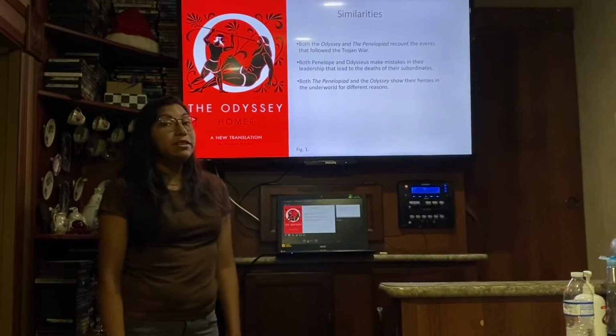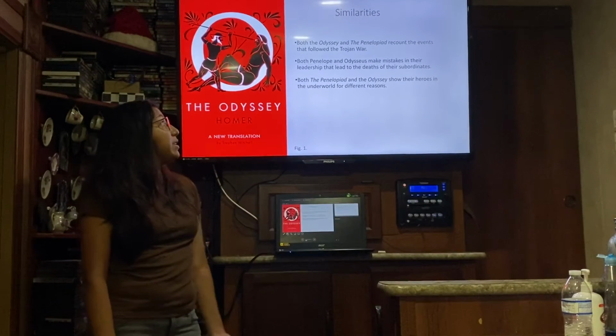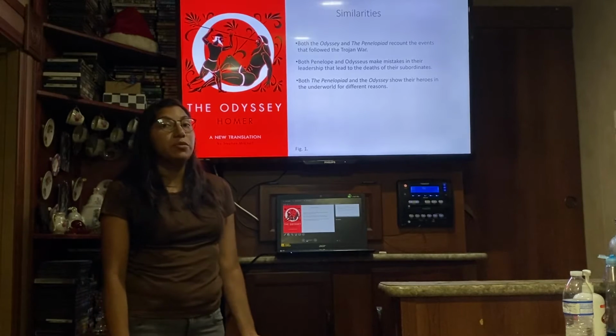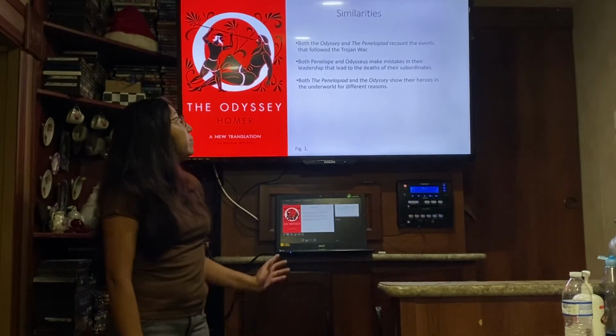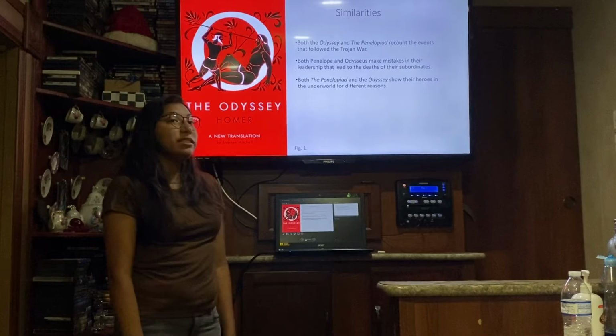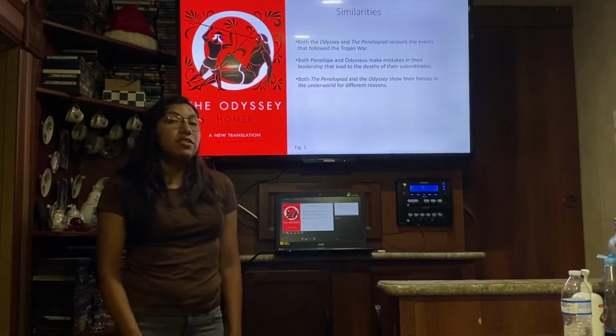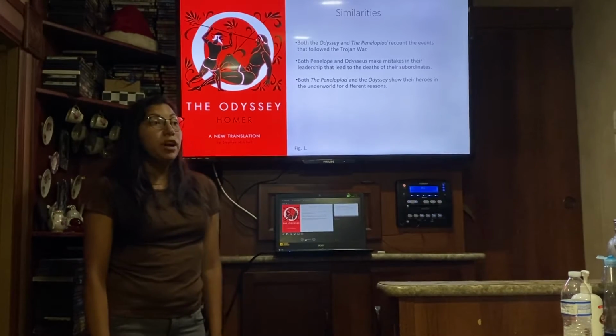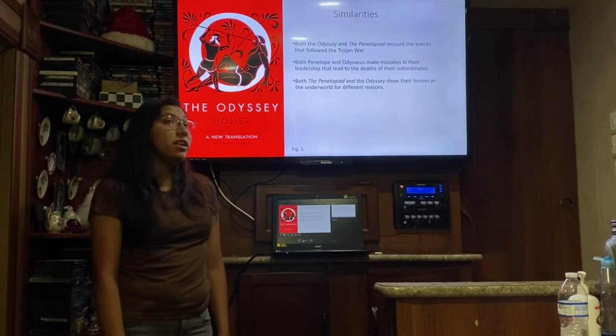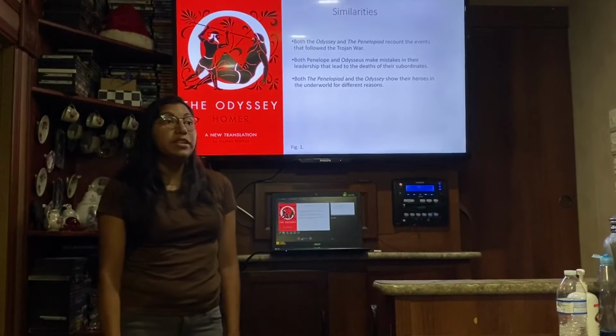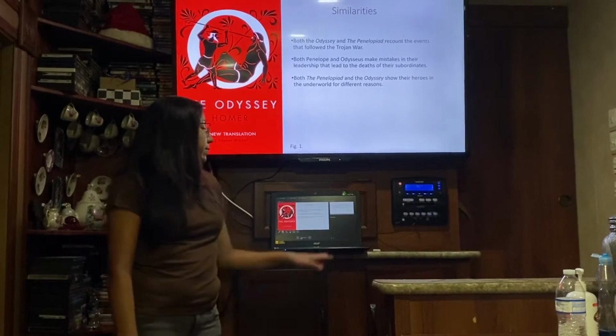So, similarities. Both the Odyssey and the Penelopiad recount the events that followed the Trojan War. Additionally, both Penelope and Odysseus make mistakes in their leadership that lead to the deaths of their subordinates. Lastly, both the Penelopiad and the Odyssey show their main characters' experiences in the underworld.